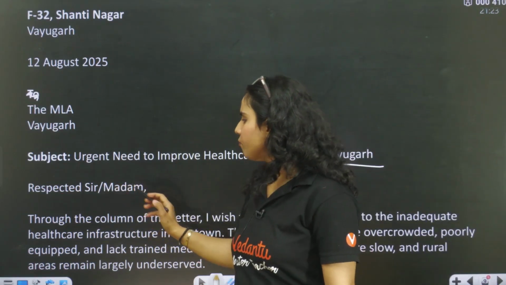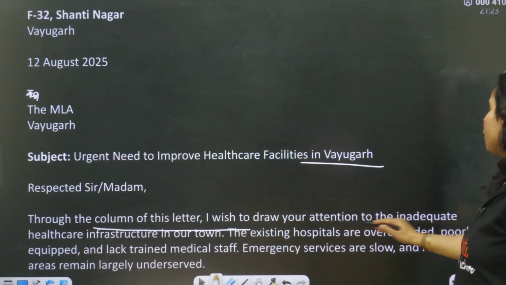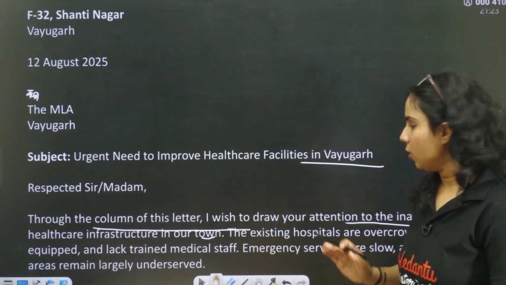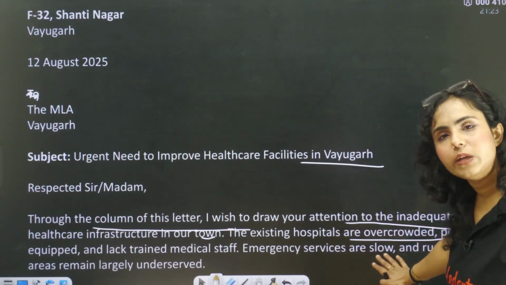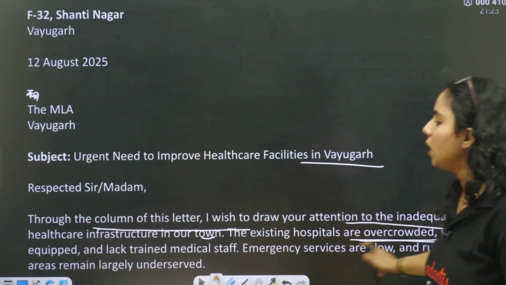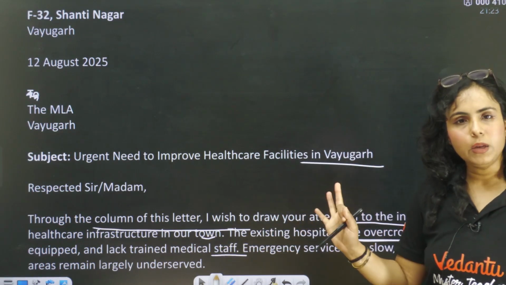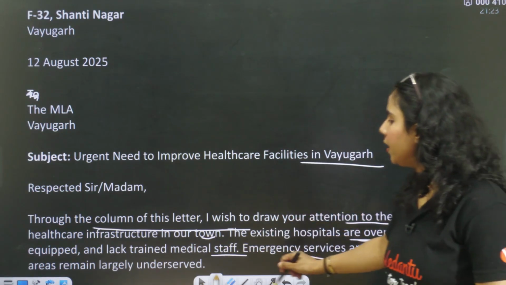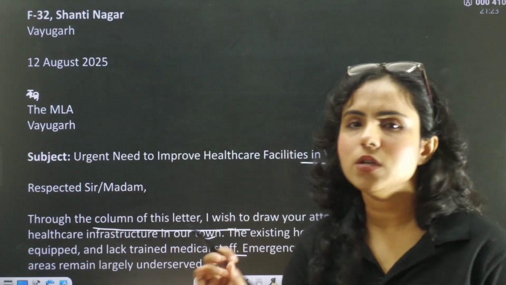Respected sir or ma'am, through the column of this letter, I wish to draw your attention to the inadequate healthcare infrastructure in our town. The existing hospitals are overcrowded. Now we are giving the problems. What are the issues? The existing hospitals are overcrowded, poorly equipped and lack trained medical staff. We gave 3 problems. Emergency services are slow and rural areas remain largely underserved. Okay, first paragraph: introduction and problems.